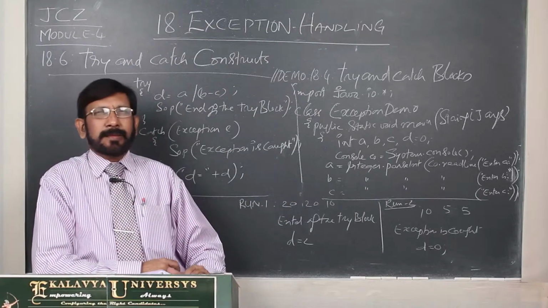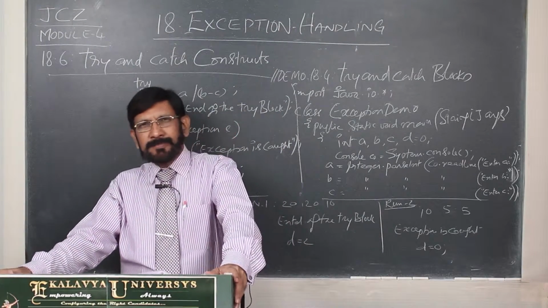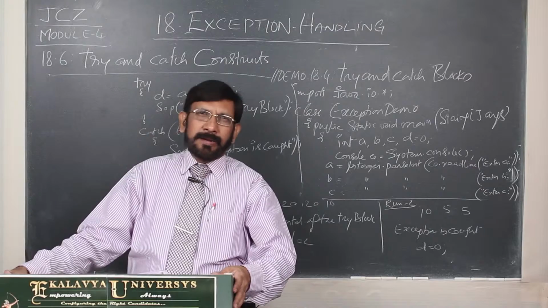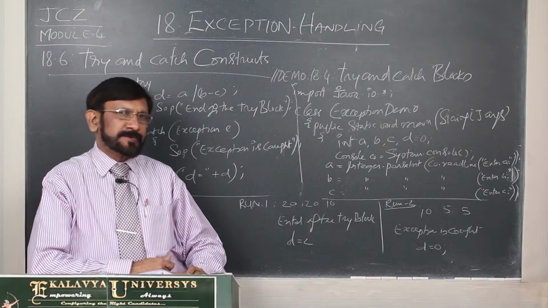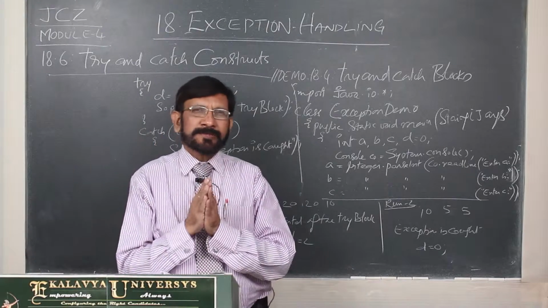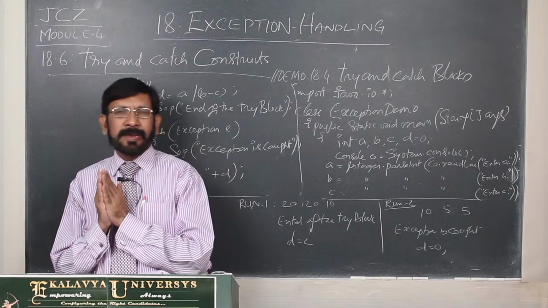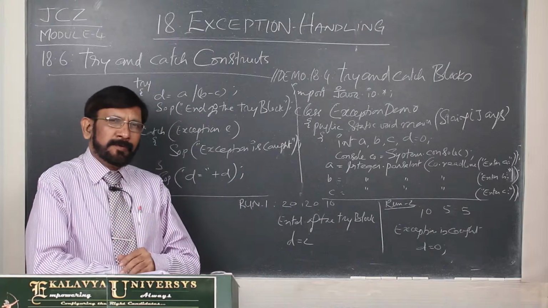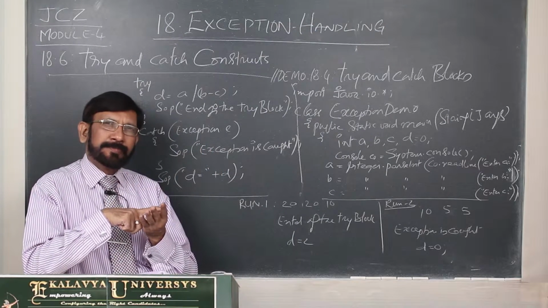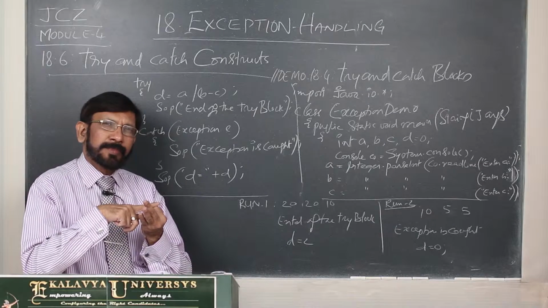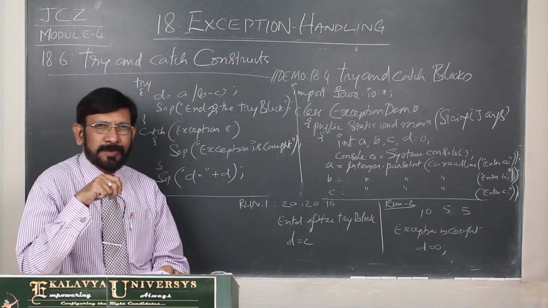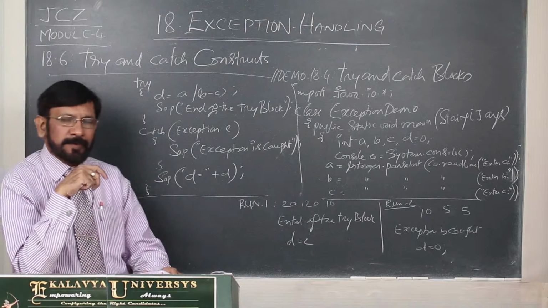Hello friends. Now let us take up concept number 18.6, try and catch constructs in Java. Actually, for the sake of exception handling mechanism, Java provides 5 keywords: try, catch, finally, throw, and throws. Totally, 5 keywords are provided.